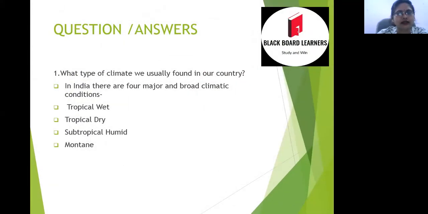So the first question is, what type of climate do we usually find in our country? In India, what type of climate do we usually find? In India there are four major and broad climates, which are tropical wet, tropical dry, subtropical humid, and mountain. I have explained all of these. You know the meaning of tropical and subtropical, but mountain may be stuck to you. This means related to the mountain. Okay.